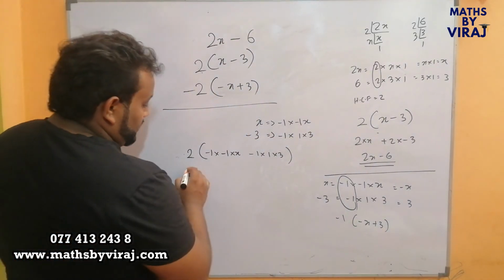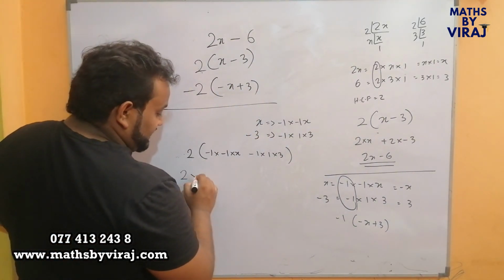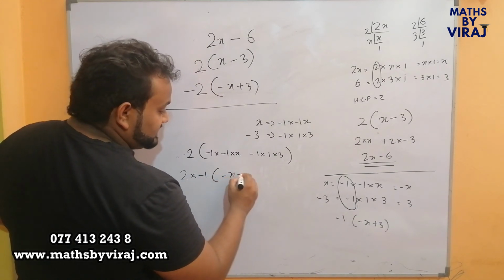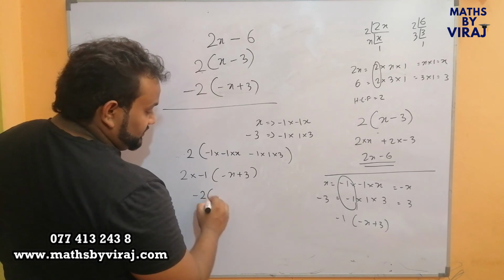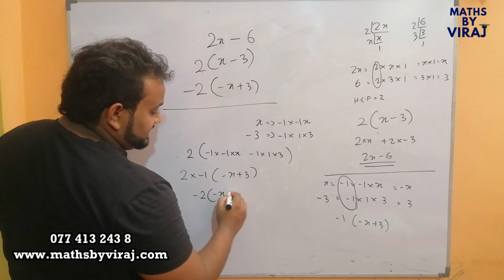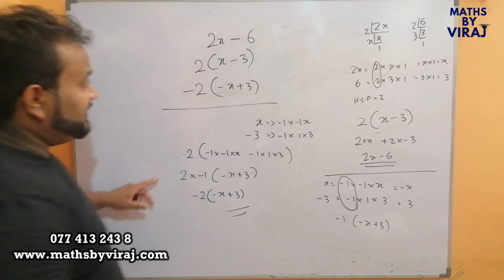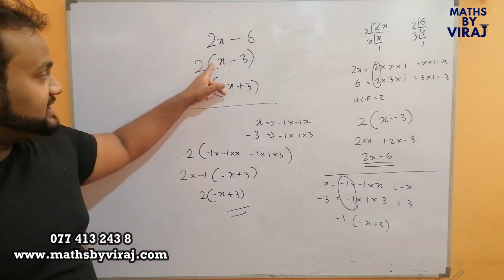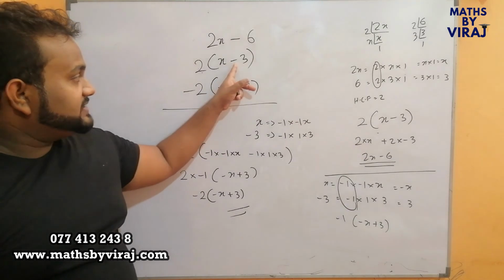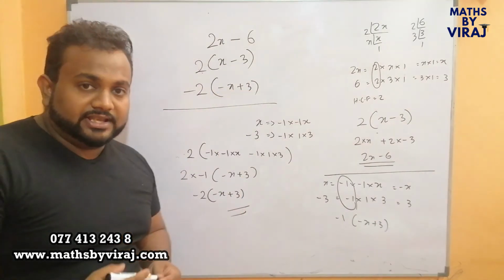Therefore, you take minus 1 as a common term out: minus x plus 3. Minus 1 multiplied by 2 is minus 2. Inside you get minus x plus 3. Now you see that what is plus 2 has become minus 2, what is x has become minus x, and what is minus 3 has become plus 3.